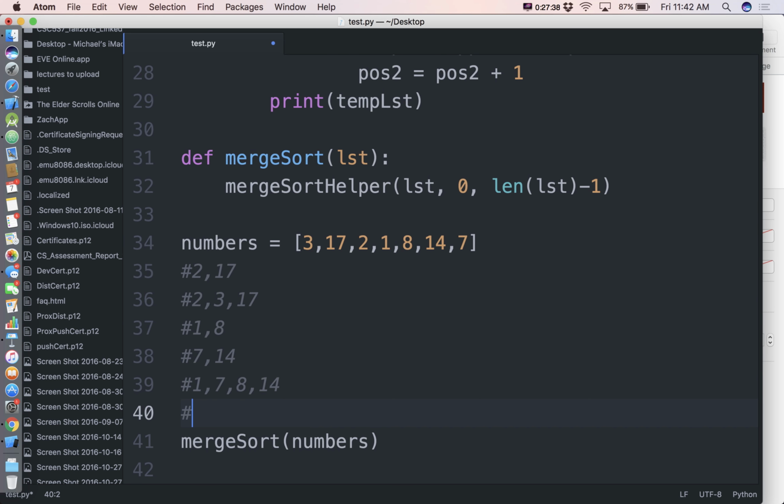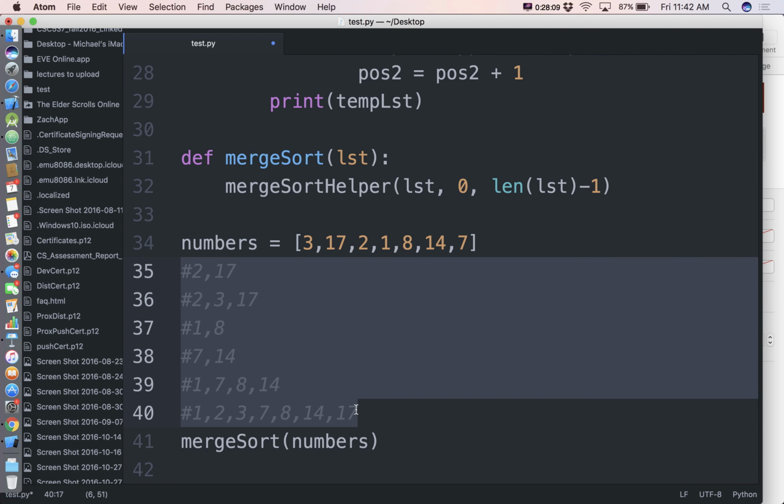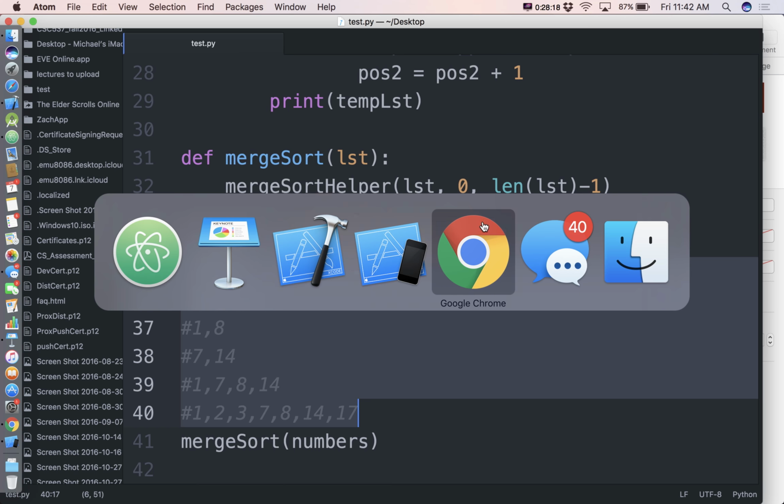And then the very last time through, before we've copied it back, we should see our entire thing merged together, which should be 1, 2, 3, 7, 8, 14, 17. That look right? So that's our last thing we should see, which appears to be sorted, but we haven't actually copied it back over. So the output of our program right now should be all of these lines. Us seeing the result of the first part of our merge step each time. Oh, don't have a terminal open.